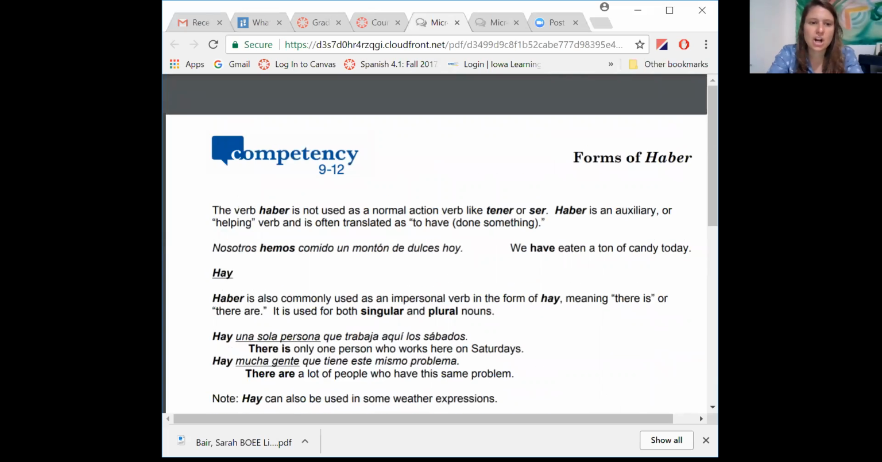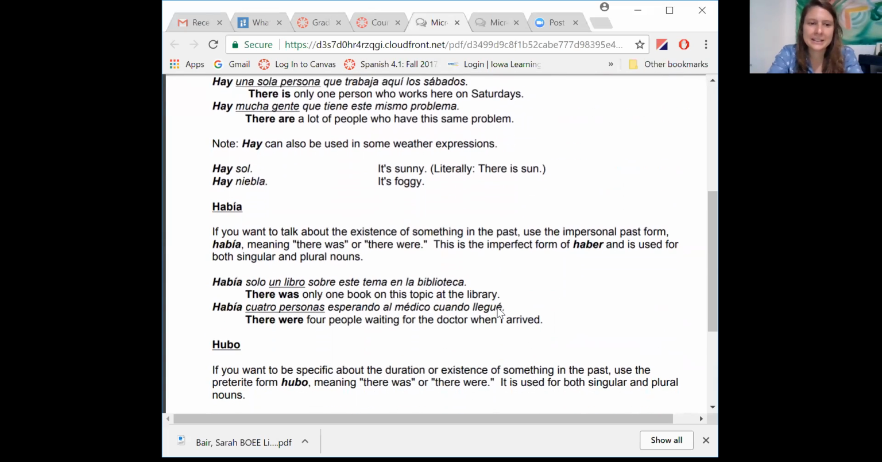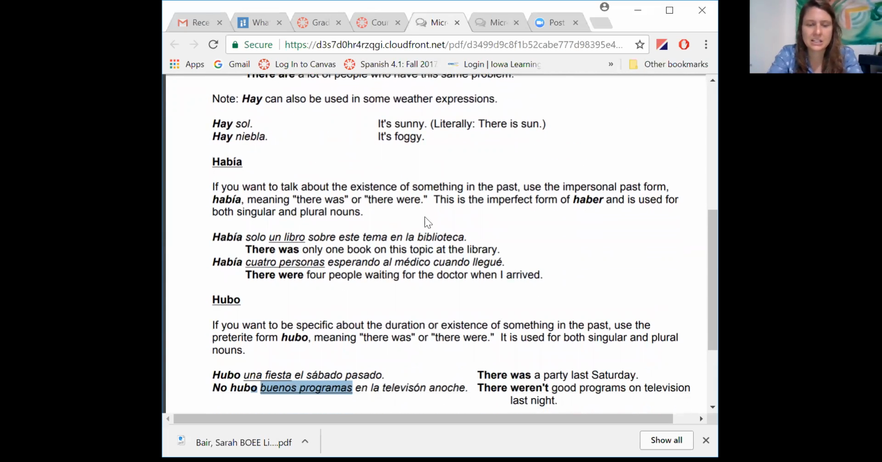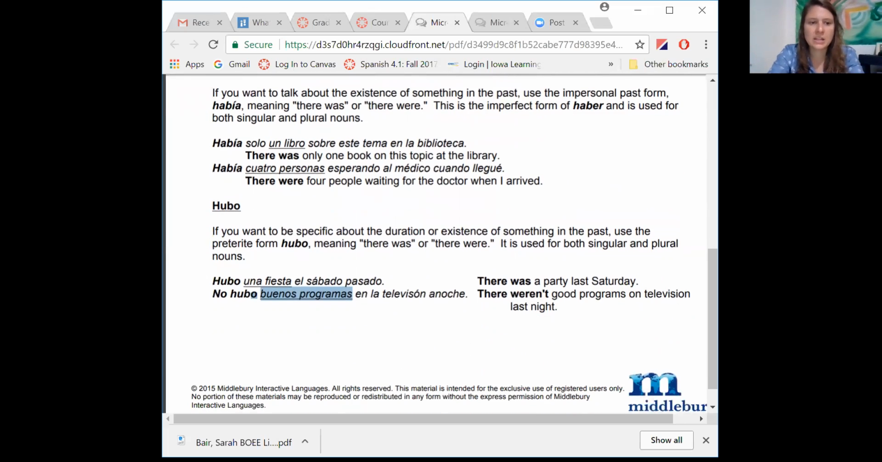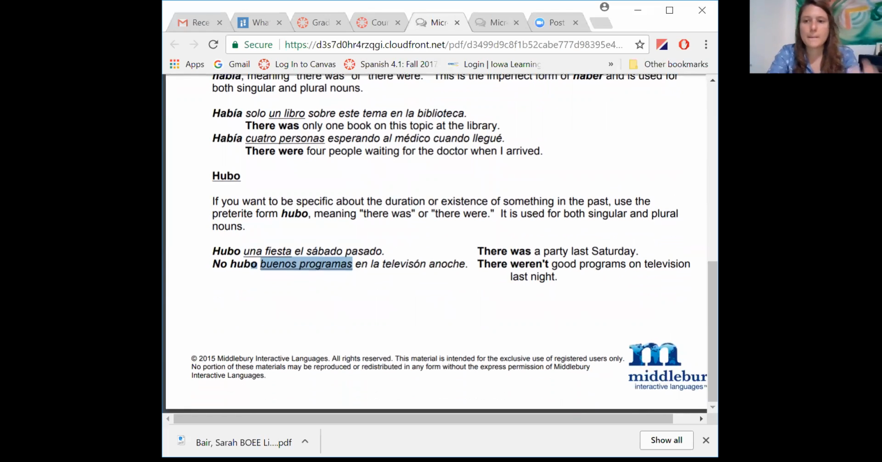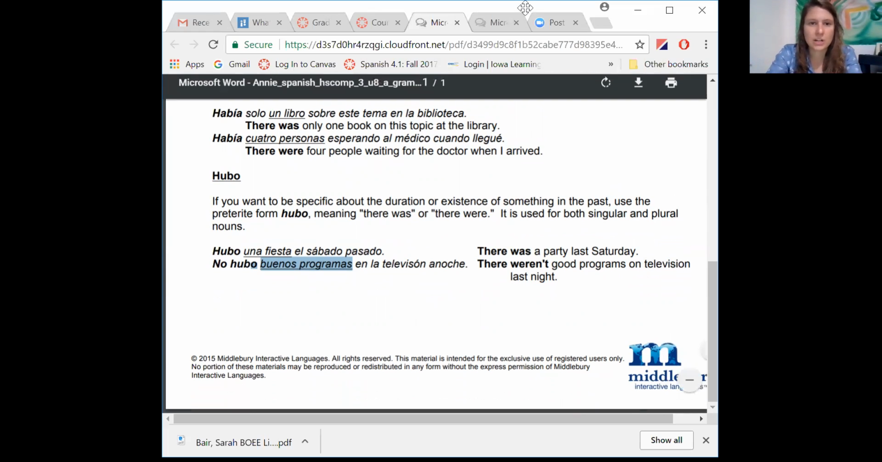So again, those 3 are hay in the present, había in the past, and this is for ongoing things. It used to be, and then hubo is for a past tense one-time action. The other one I want you to know for the future tense is habrá, which we're going to talk about in the next video. So here we go.